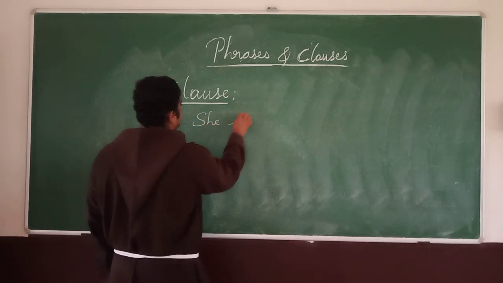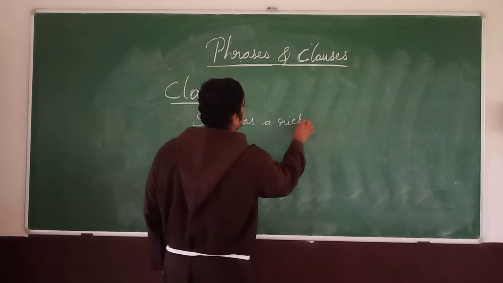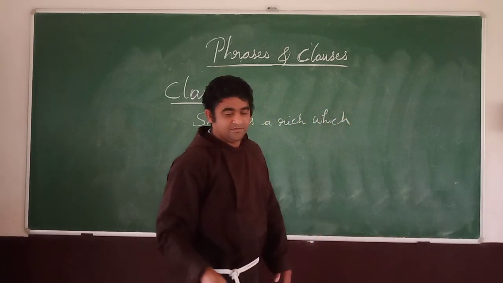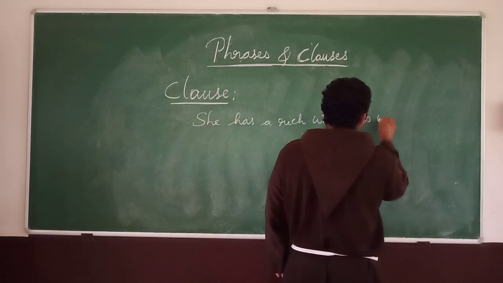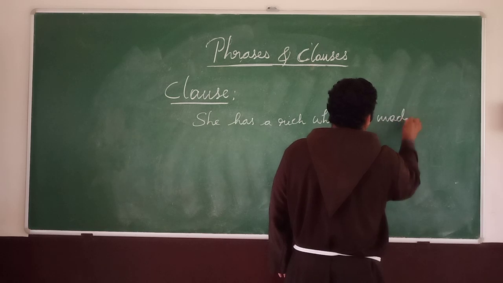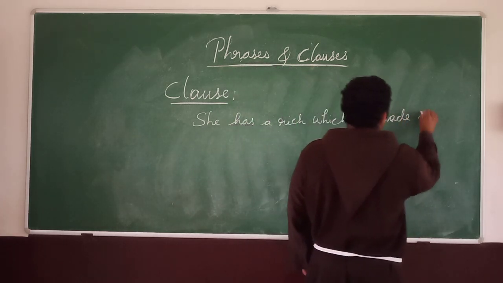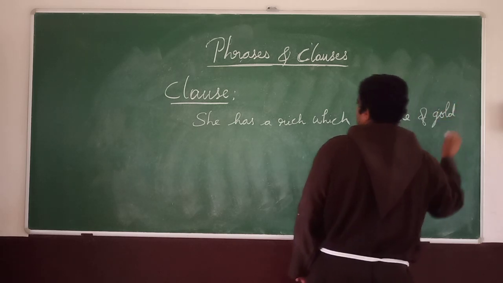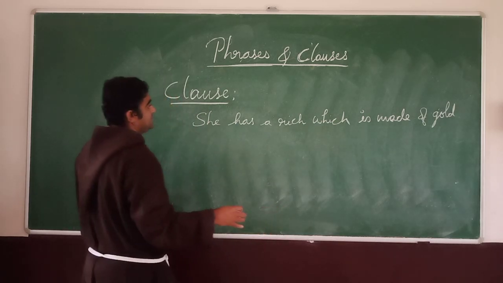She has a ring which is made of gold. So here there are two sentences.